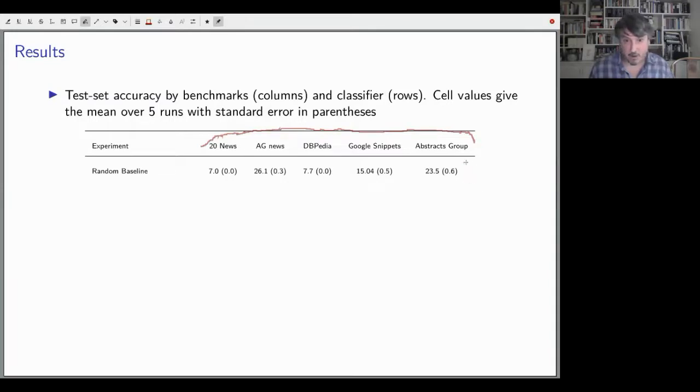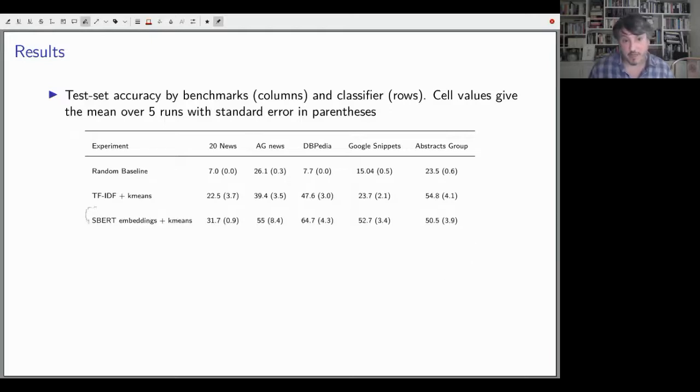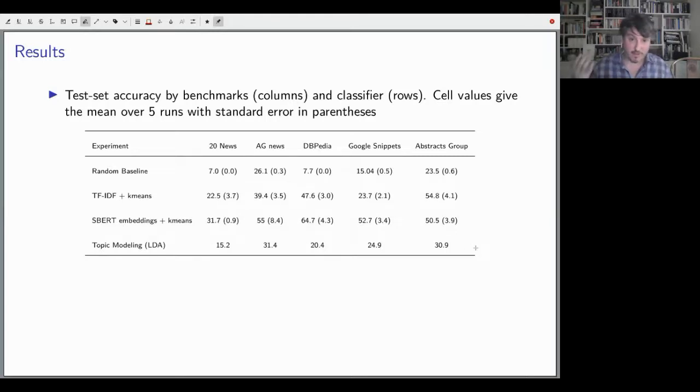Random baseline, this is just like the probability of the largest class. If you run TF-IDF with k-means clustering, you get a nice improvement over the random baseline. Another big improvement if you just apply k-means clustering to the pre-trained encodings. And it turns out that actually topic models are pretty bad at this task. So if you take a data set that has 10 topics, you train LDA on it with 10 topics, the top topic that LDA gets will not recover the true classes. However, DocScan recovers the true topics quite well.